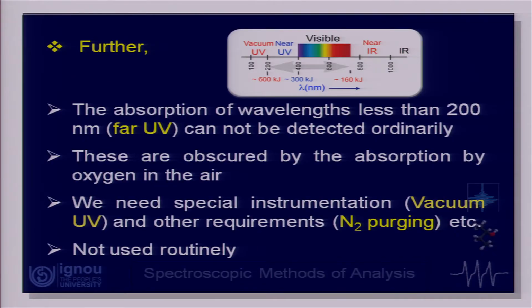Normally this is not used, because it is not a typical requirement; general requirements are served by the range from 200 to about 750 or 770 nanometers. Let us go further and see what transitions we come across in organic molecules. Let us look at the two transitions mentioned earlier, pi to pi star and n to pi star, and see what the important things are.